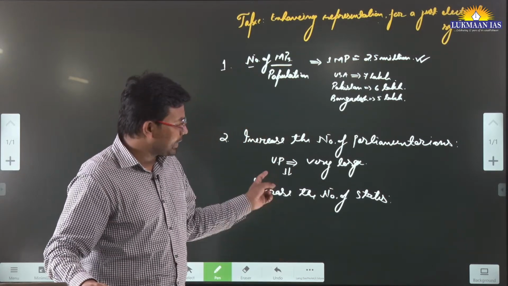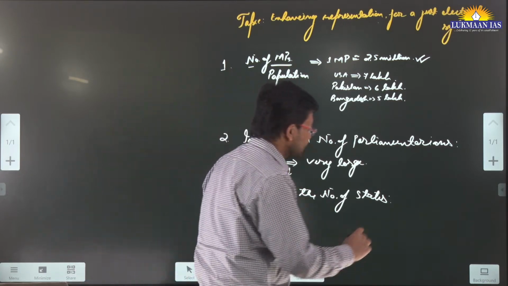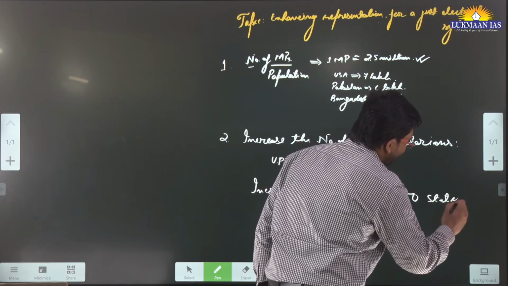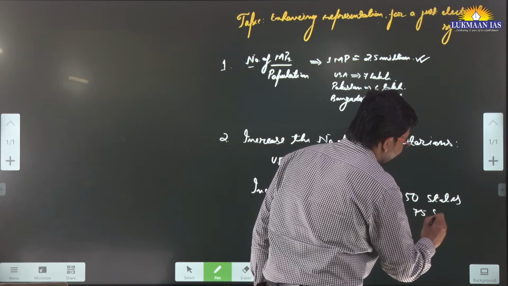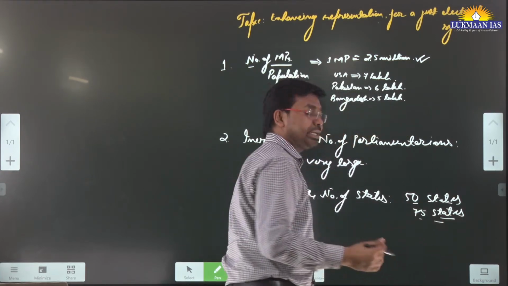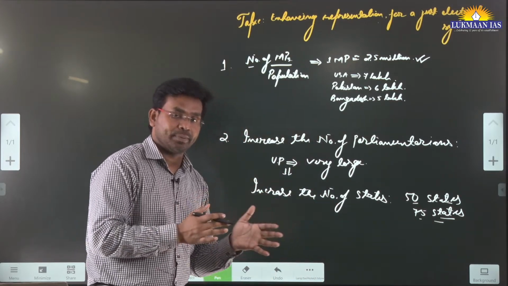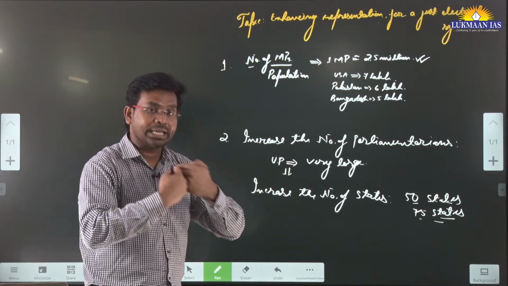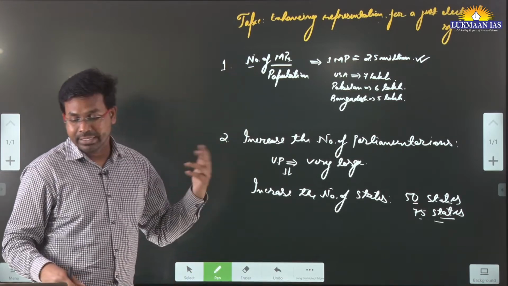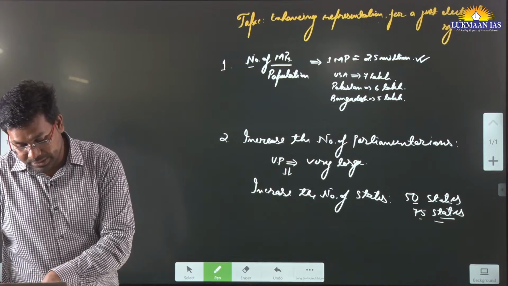But we can increase the number of states to, say, 50, or in India we can have 75 states. If we have these many states, naturally the number of parliamentarians will increase, and people will get represented through more people in the parliament. This is another idea propounded by the parliamentarian through this article.